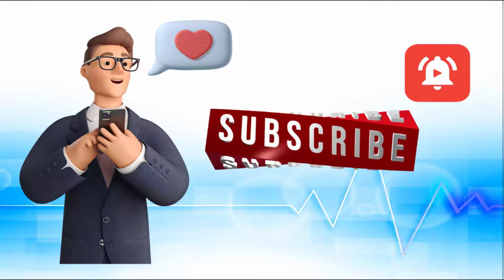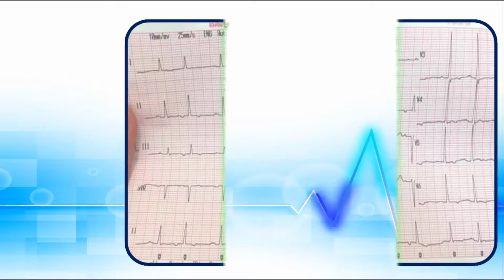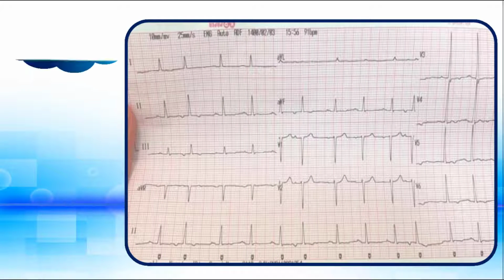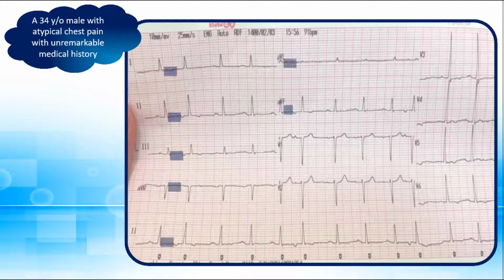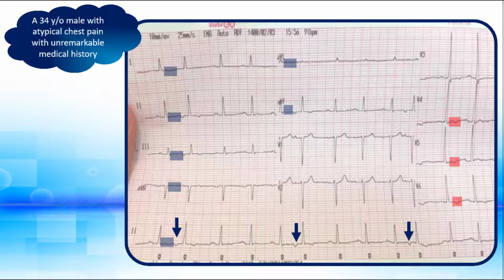Our last example is this EKG that is from a 34-year-old male, with atypical chest pain and unremarkable medical history. There is diffuse T-wave flattening in all limb leads, with shallow T-wave inversion in lateral leads. So, ST-T changes are nonspecific. Therefore, this EKG is not helpful in determining the cause of chest pain in this patient. Another finding in this strip is quadrigeminal PACs, which is the cause of slight irregularity.